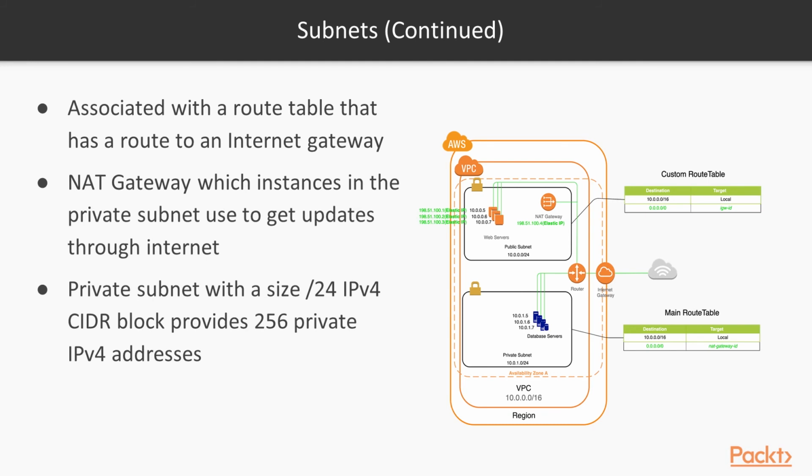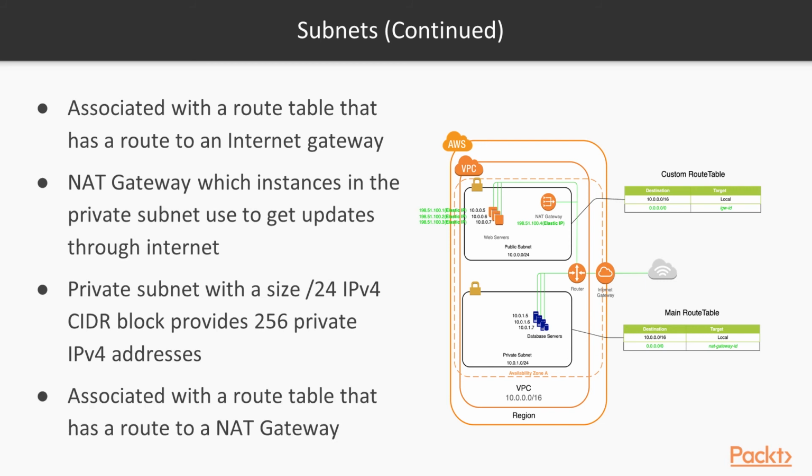Our private subnet, which is also a /24 CIDR mask, gives us another 256 private IPv4 addresses. And you can see we're using 10.0.1.0 for that subnet. So it's a different subnet mask. And that set of addresses within that subnet, private addresses for these database servers, 10.0.1.5, 6, and 7, are going to use their own routing table to get access to the NAT gateway.